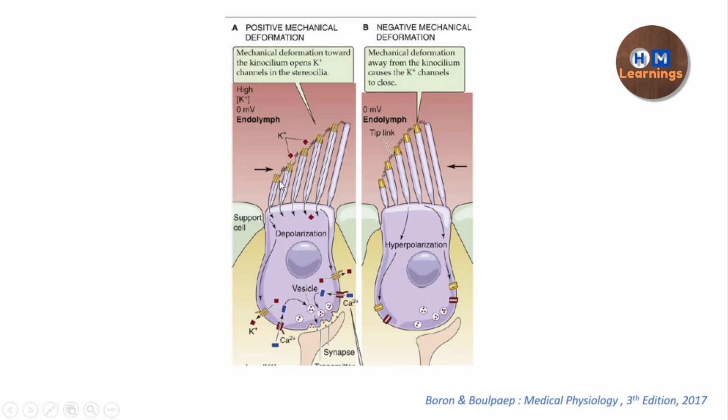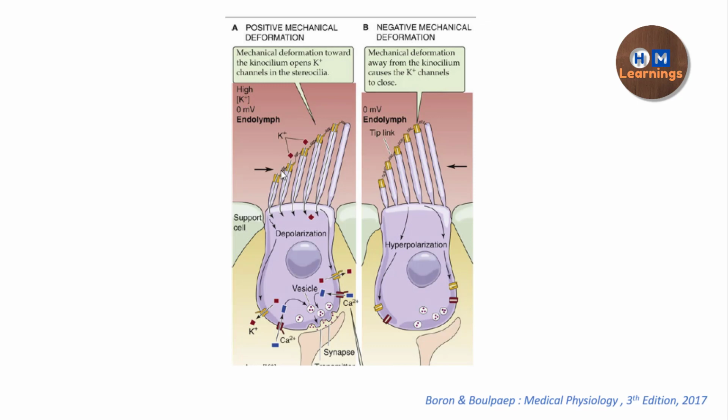So when the shear force generated between the tectorial membrane and the outer hair cell causes bending towards the tallest stereocilia, these are the tip links, and we have discussed the tip links in the previous video, that these are spring proteins. Because of that, this spring basically extends, and it is attached to the channel, which is going to cause the opening of the channel. So one edge of this spring protein, the tip link protein, is attached to the channel, and the other edge is attached to the adjacent taller stereocilia.